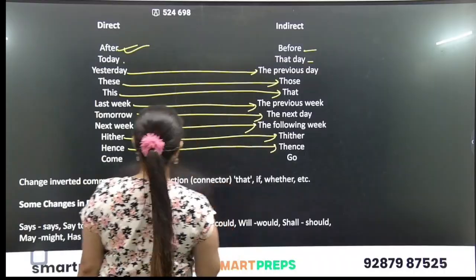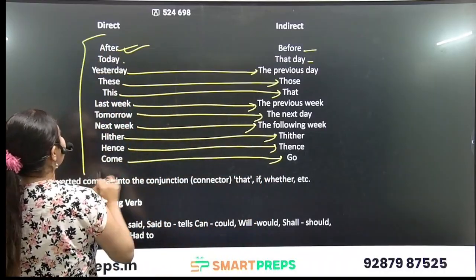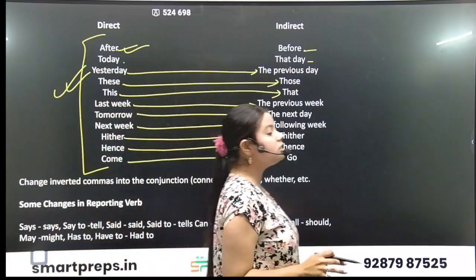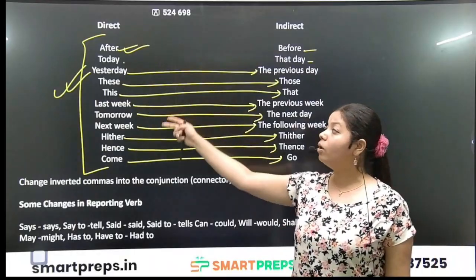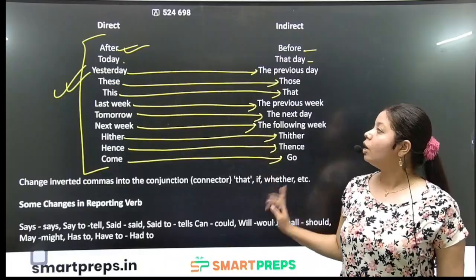Please remember this table. I have brought the whole table here. It is very important when we convert from direct to indirect. We have to check all these words in the direct speech sentences to be converted.